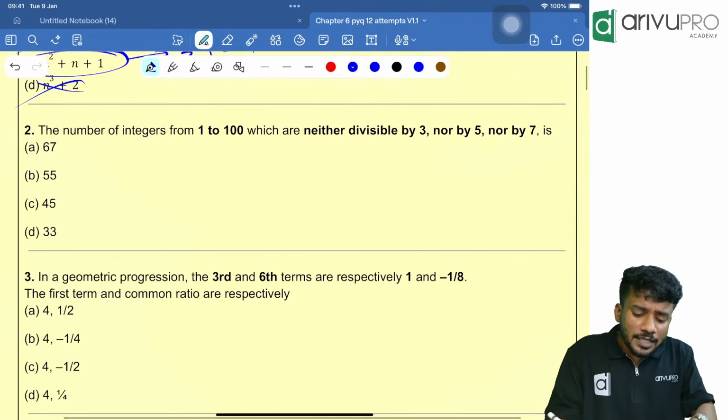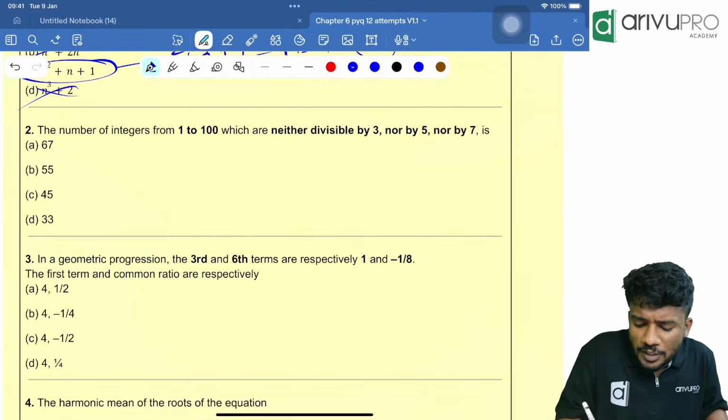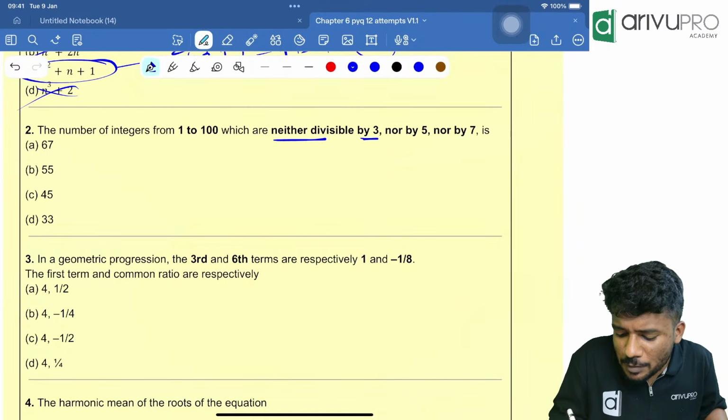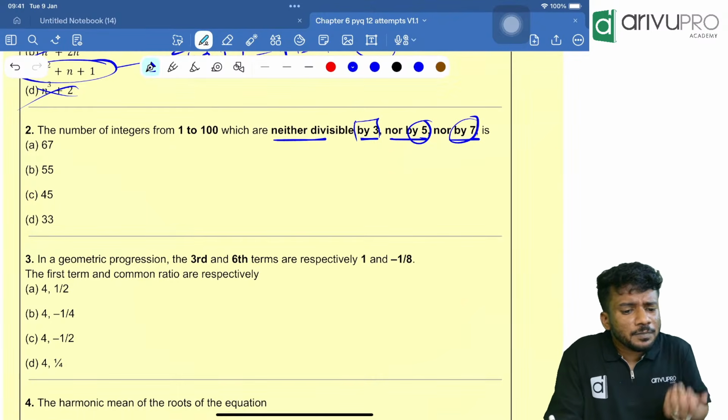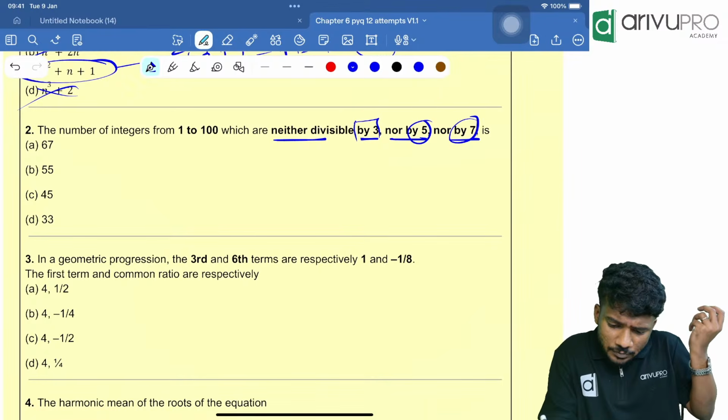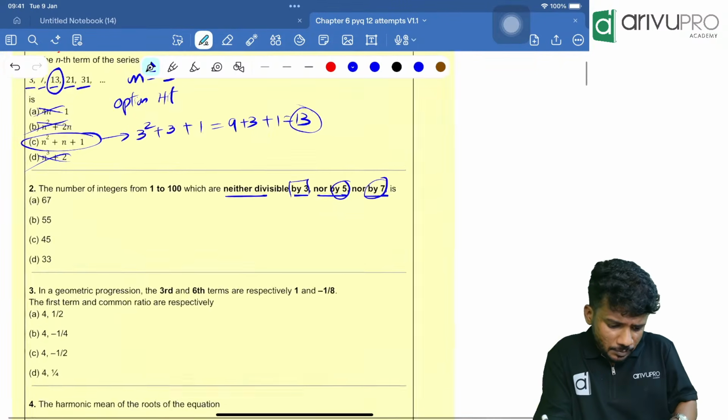Next one. The number of integers from 1 to 100 which are neither divisible by 3 nor by 5 nor by 7 is the question. People, divisible by 3, then what are divisible by 3? Okay, we missed a question.